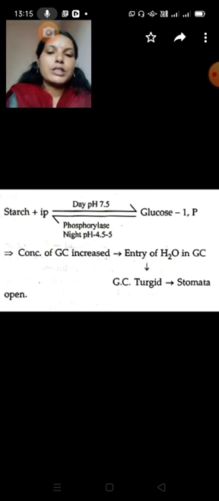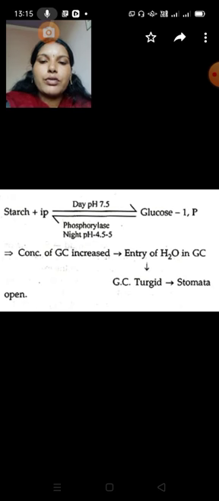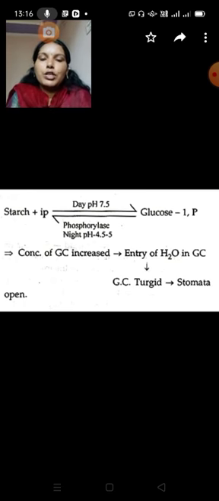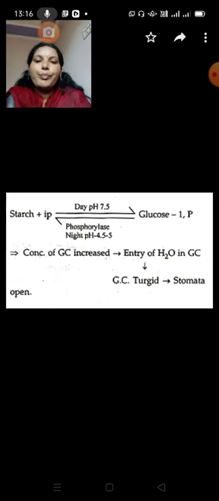So here the concentration of this one increased. Okay, next it is happening. Here starch, in the presence of phosphorylase enzyme, is converted to glucose 1-phosphate, and here again glucose 1-phosphate, in the presence of phosphatase, changes to glucose and phosphate.